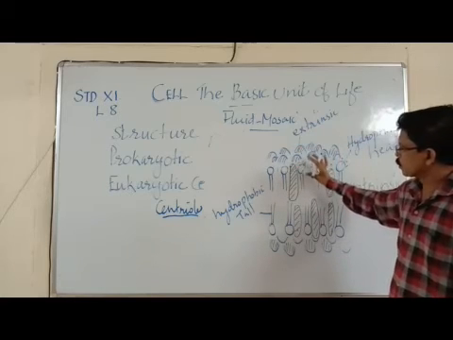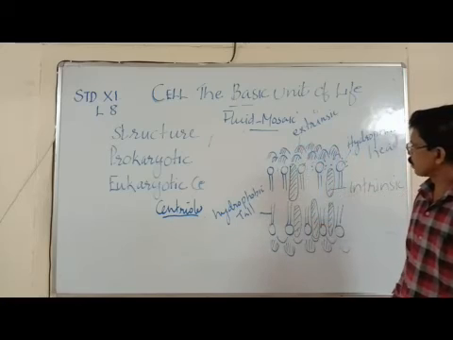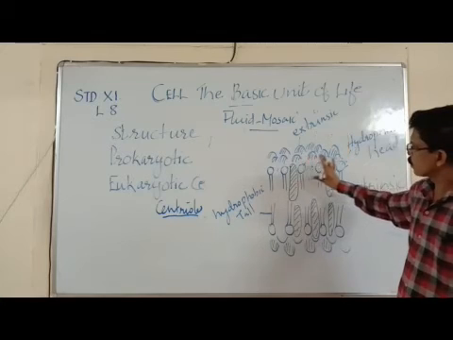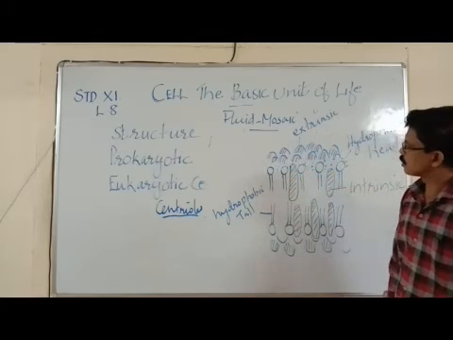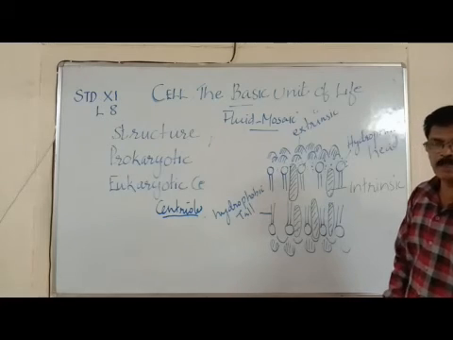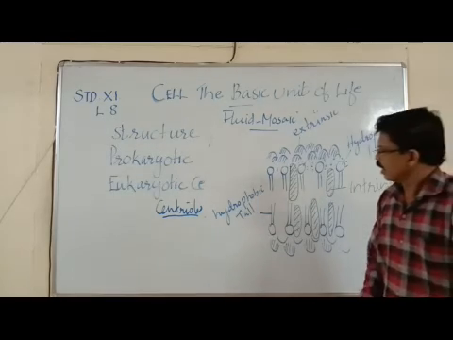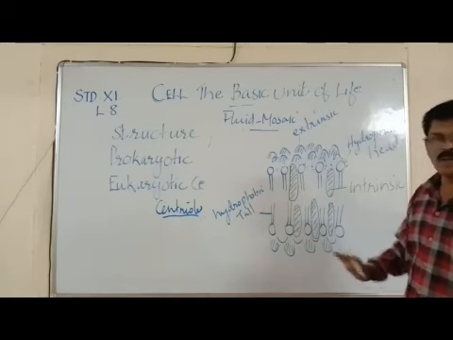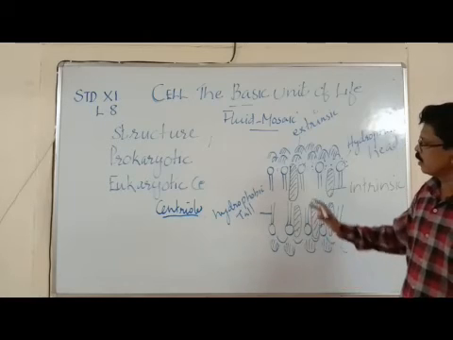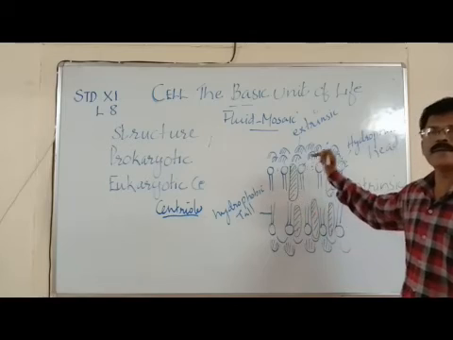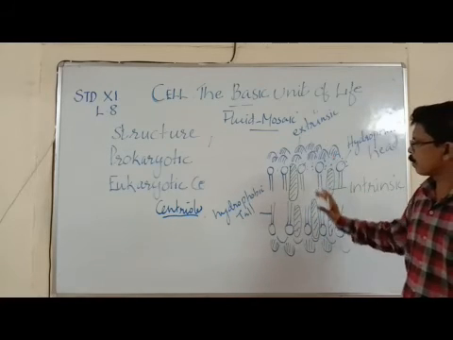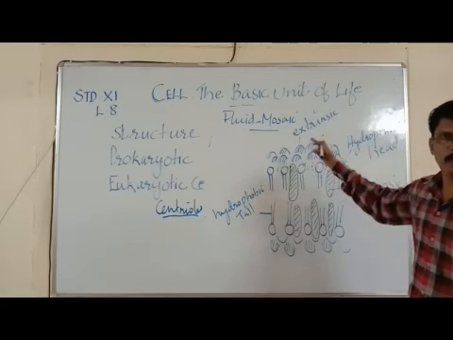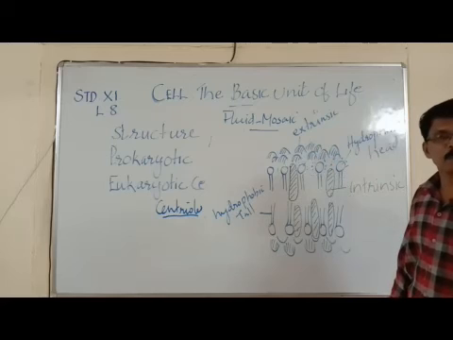In between the phospholipids there are internal or intrinsic proteins, and on either side there are external or extrinsic proteins. Each phospholipid molecule consists of a hydrophilic head. Hydrophilic means water loving or water reacting. At the same time, hydrophobic tails are water hating, and water will move away from these tails. This space is occupied by the intrinsic or internal protein. The presence of internal protein acts as a channel through which materials can cross the plasma membrane. So the plasma membrane is a semi-permeable membrane.